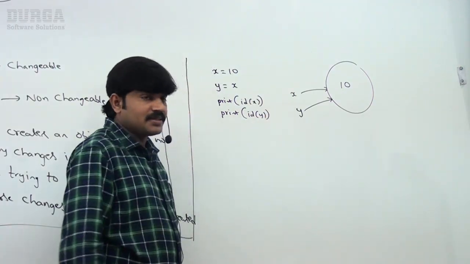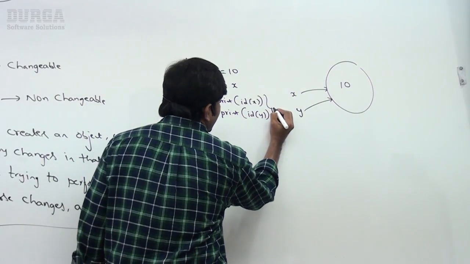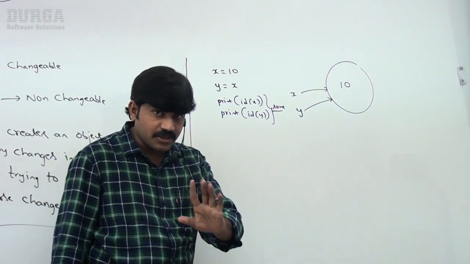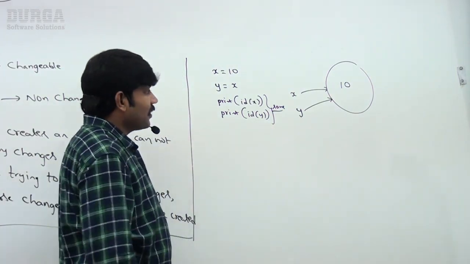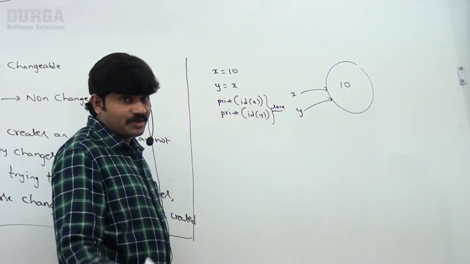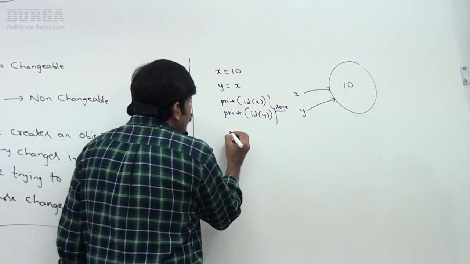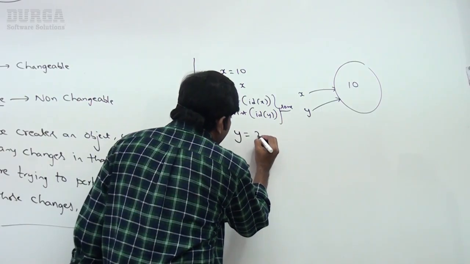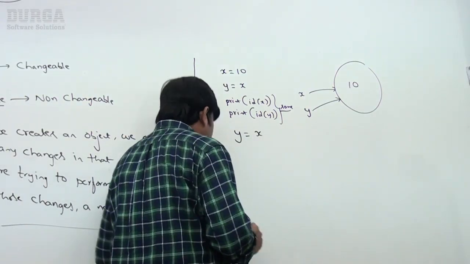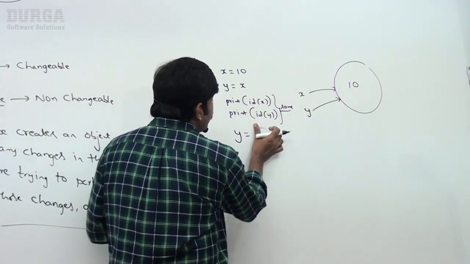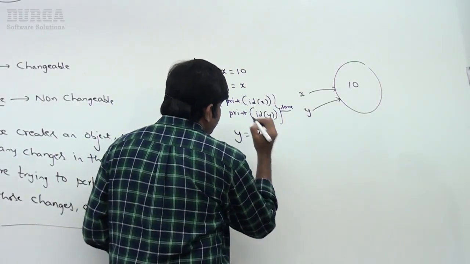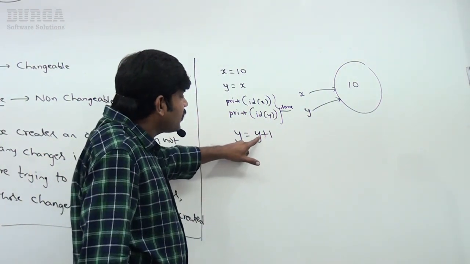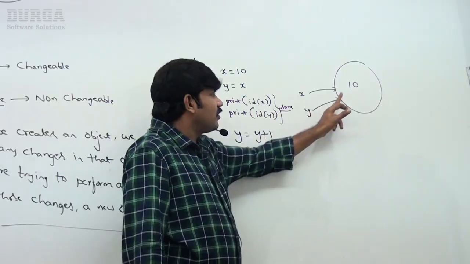Perfect. In both cases we have to get the same answer, because how many objects are there? Only one object. Now observe very carefully, a very important point. Now I am taking y is equal to y plus 1, any variable you can take. Can you tell me, I am trying to increment the value of 10.